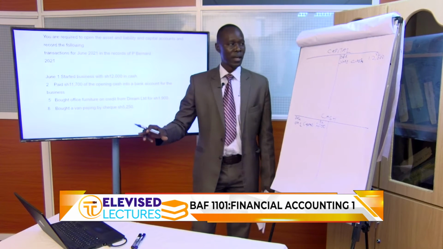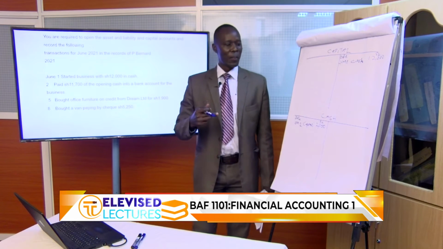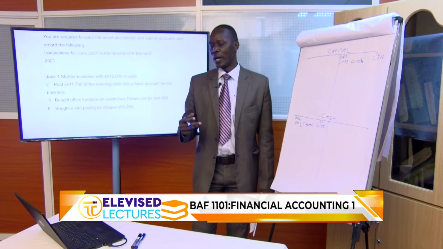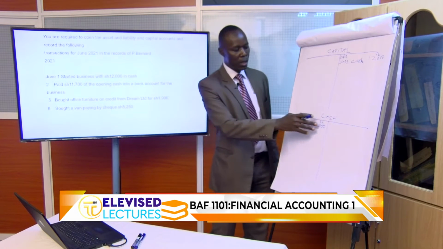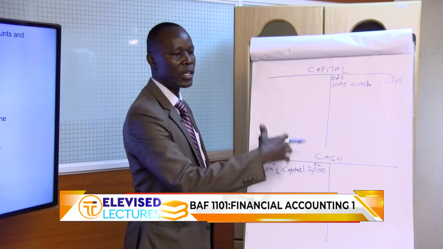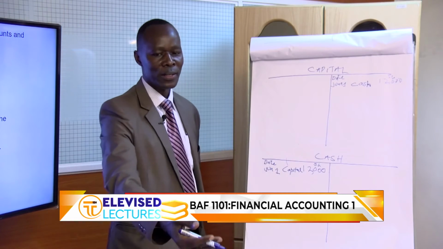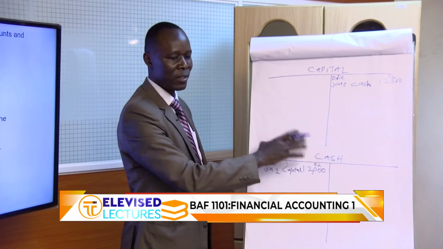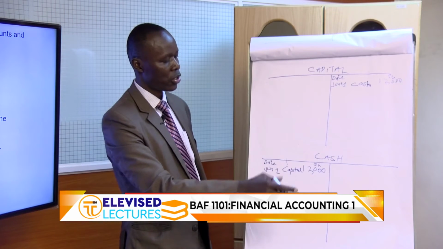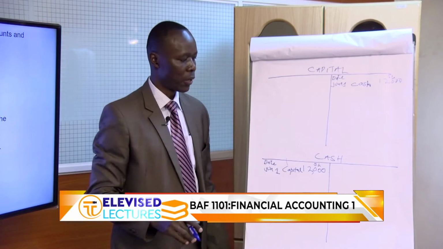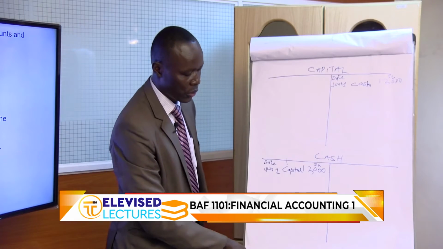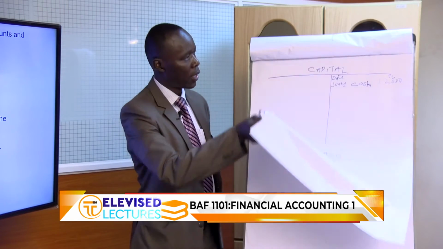So in this case, the accounts involved is cash, but then we have another account now called bank. Money has been moved from cash account into a bank account. So whenever you use cash account, don't draw a new one. If you already have one, all the transactions that require cash will just pass through that same account. But let us introduce the bank account.